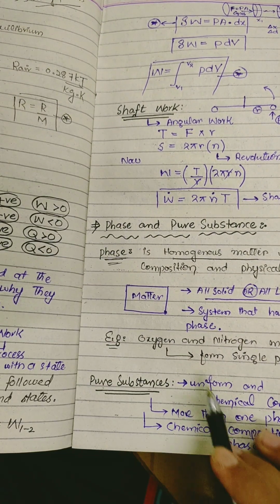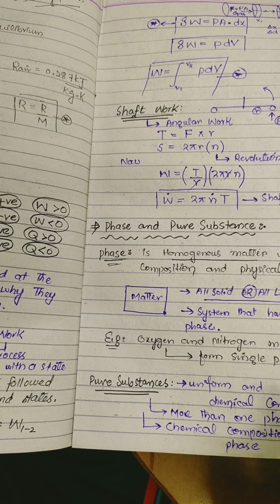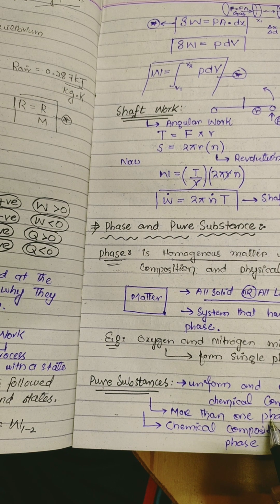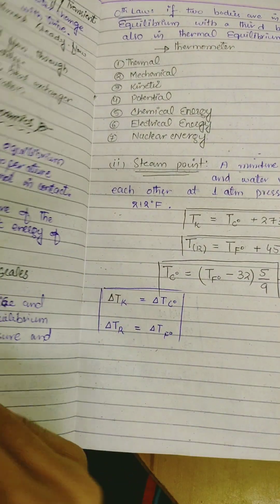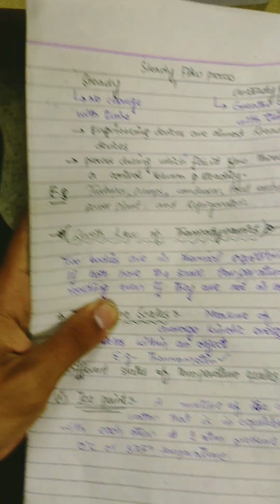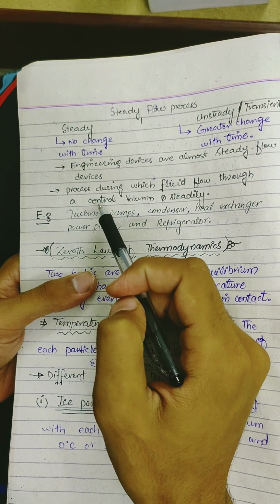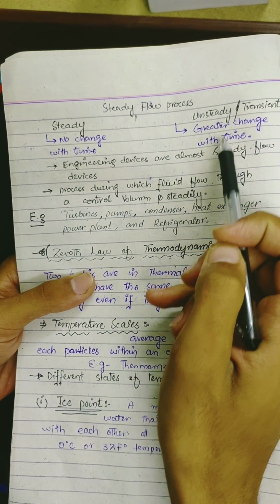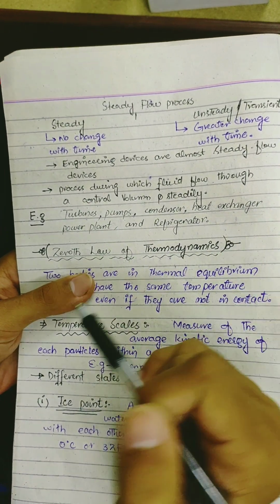Pure substances have a uniform and invariable chemical composition, meaning the chemical composition is constant. There can be more than one phase, but the chemical composition in each phase will be constant. Steady flow process is a process with no change with time, during which fluid flows steadily through a control volume. Unsteady means change with time. Examples are turbines, pumps, condensers, and heat exchangers.